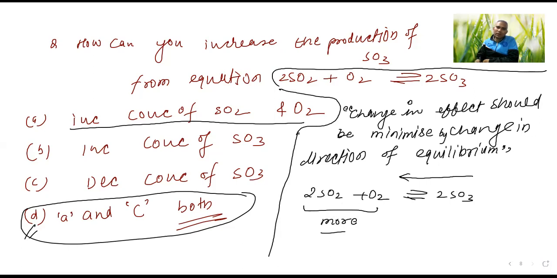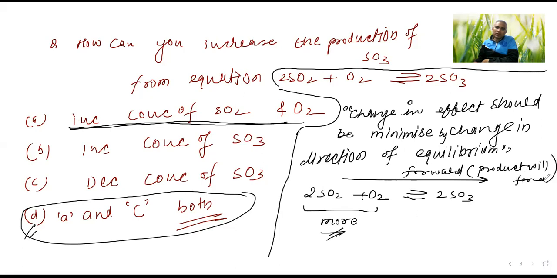Backward is not possible. The correct one is the forward direction. If it goes forward, the increased amount can be consumed, so it will decrease. So if you increase the concentration of SO2 and O2, it will go in the forward direction, and product will form. Yes or no?